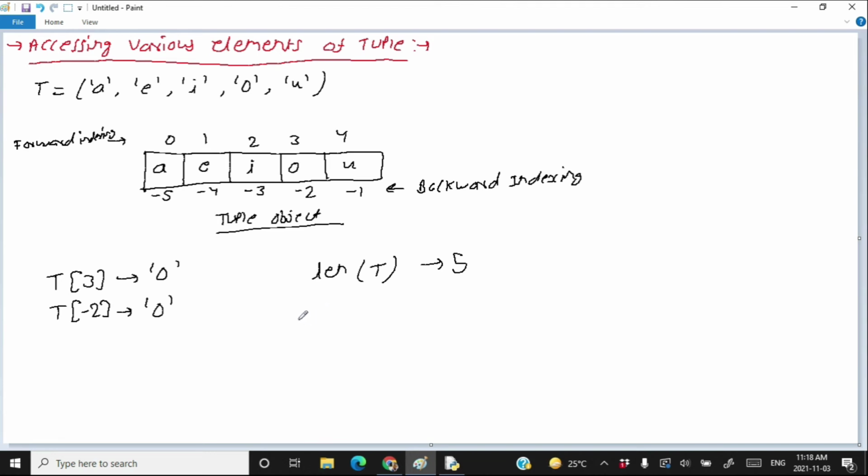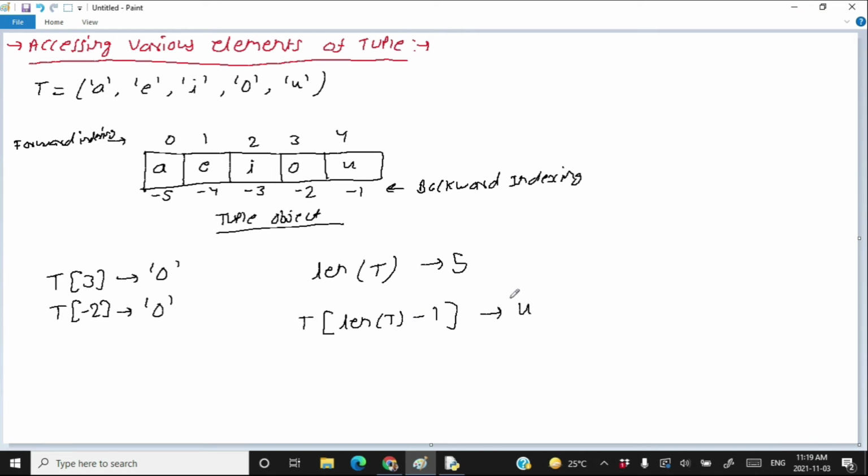The first way is type t, and in between opening and closing a square bracket, write len(t)-1. len(t) means 5, -1, that means 4. So ultimately this is t[4]. t[4] is u.